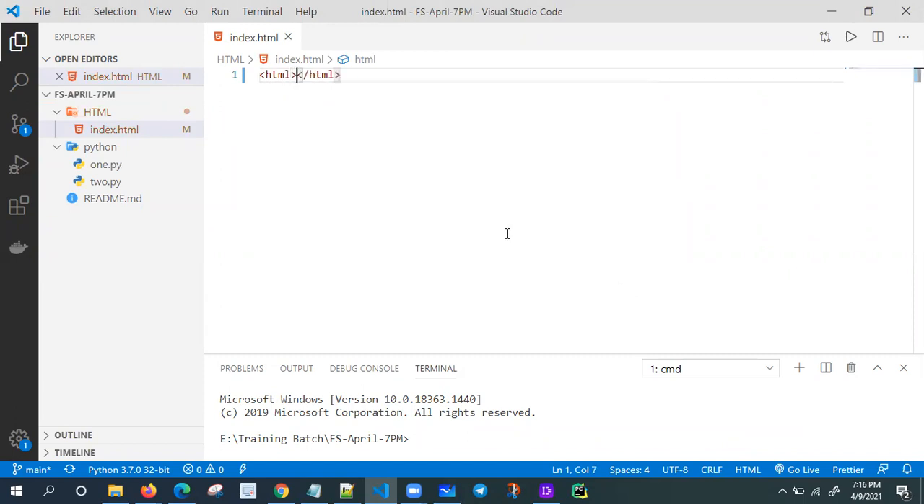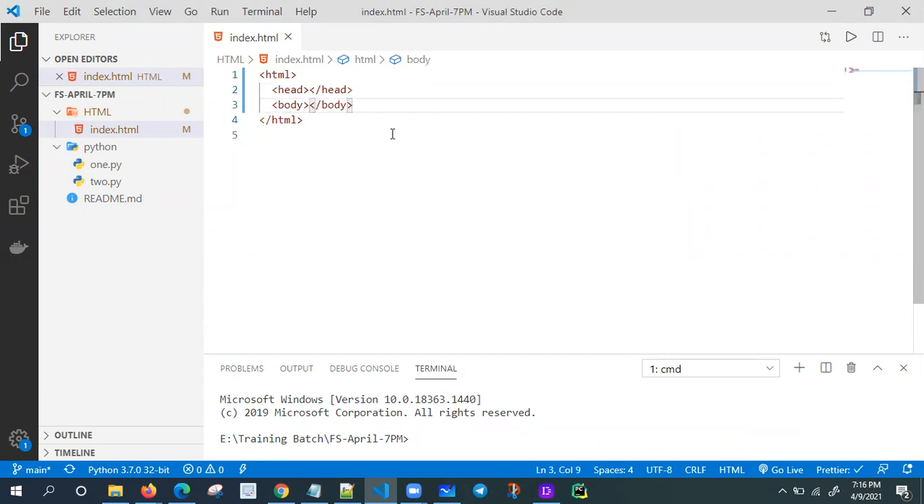I'm using some tags: the head tag and the body tag. That's all, actually. I created one web page, index.html, with some tags. I will explain them one by one: what is HTML, what is a head, what is a body. Everything I'll explain; just have a glance once.